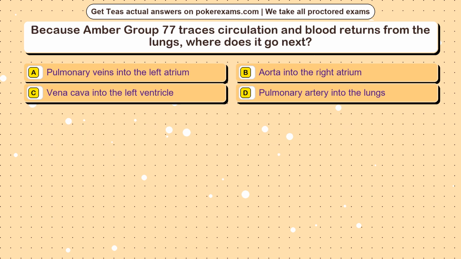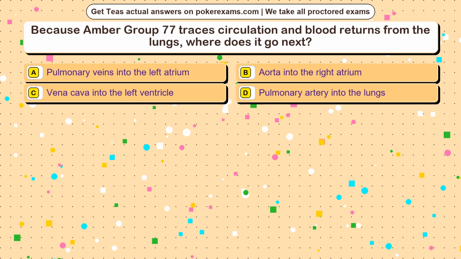Question 15. Because Amber Group 77 traces circulation and blood returns from the lungs, where does it go next? Option A, pulmonary veins into the left atrium. Option B, aorta into the right atrium. Option C, vena cava into the left ventricle. Option D, pulmonary artery into the lungs.